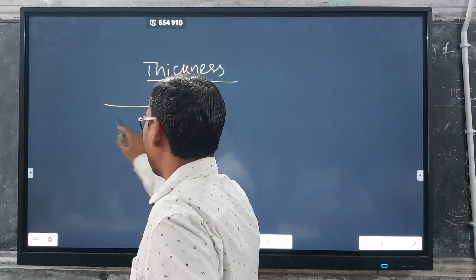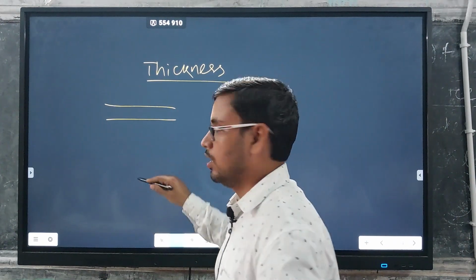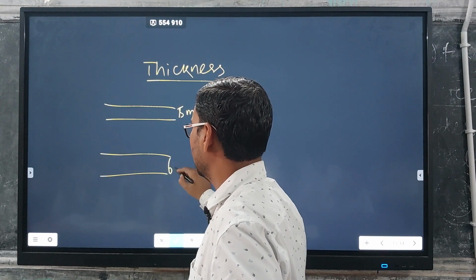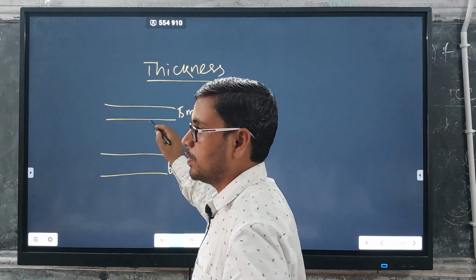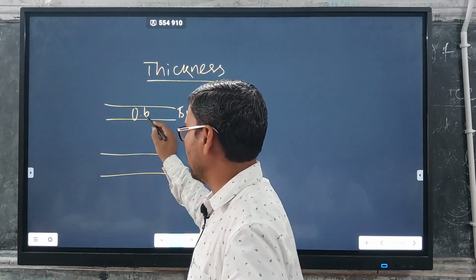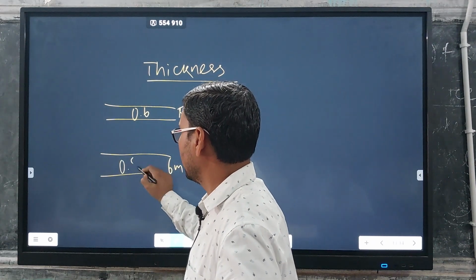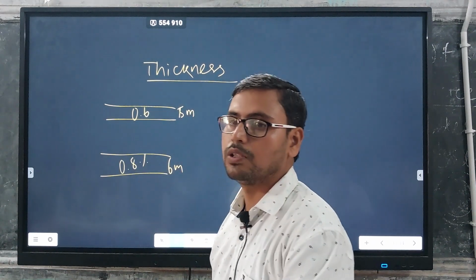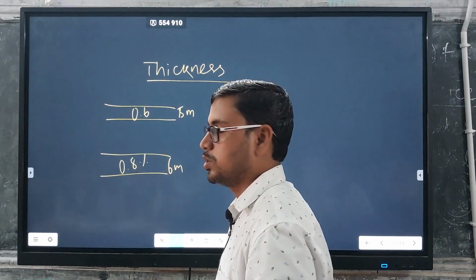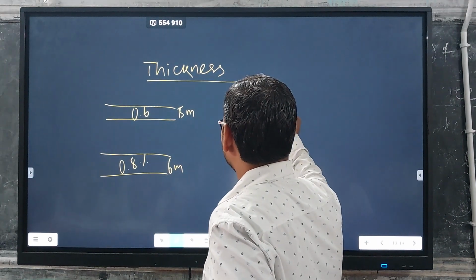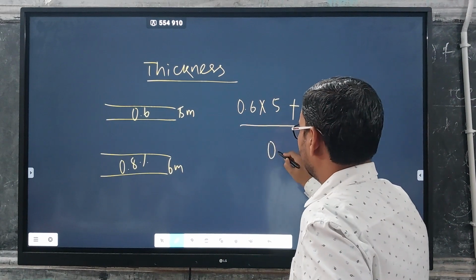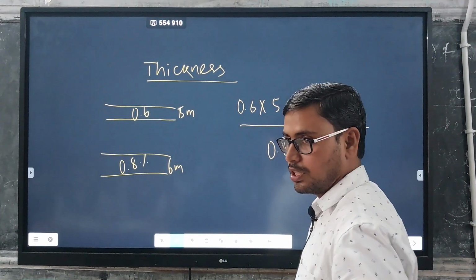Suppose we need to calculate the average thickness. In this case, thickness is 5 meter, and in this case, thickness is 6 meter. Corresponding to this 5 meter, we are getting ore of, suppose, 0.6%. Similarly, for this 6 meter, we are getting 0.8% of copper or any ore. Then we can calculate the average thickness of the ore zone as 0.6 into 5 plus 0.8 into 6 upon 0.6 plus 0.8, right?